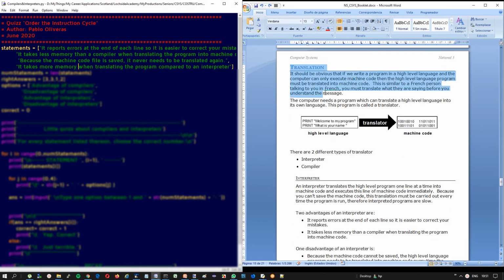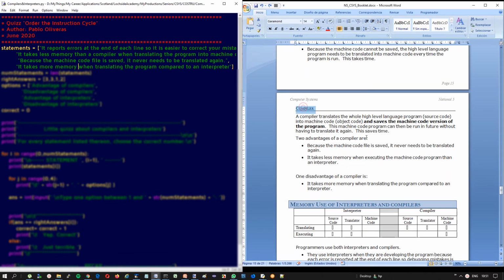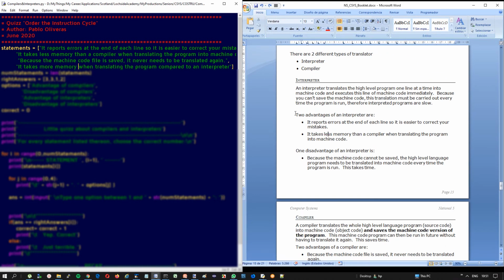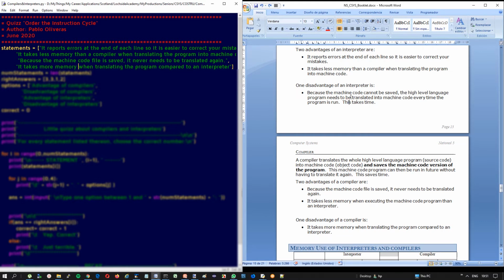Translation talks about interpreters and it talks about compilers, right? So right here at the bottom, you've got two advantages of an interpreter, one disadvantage of an interpreter, two advantages of a compiler, and one disadvantage of a compiler. Now, 6 statements, right? So you need to write, if you want to, this is an option.